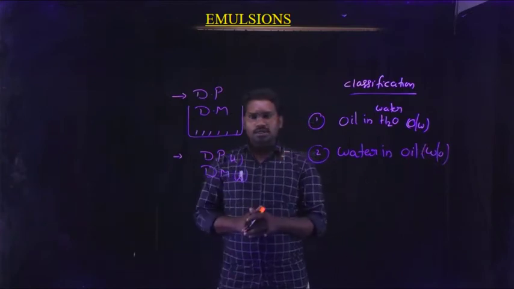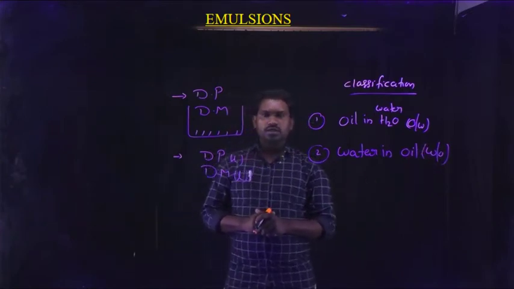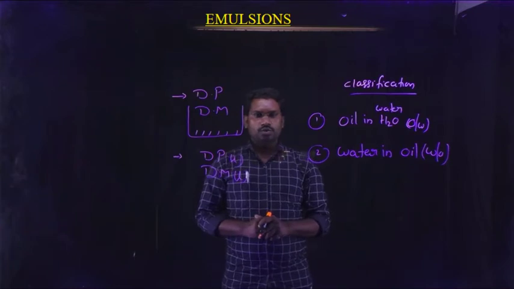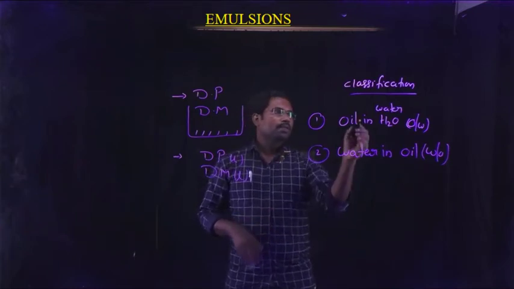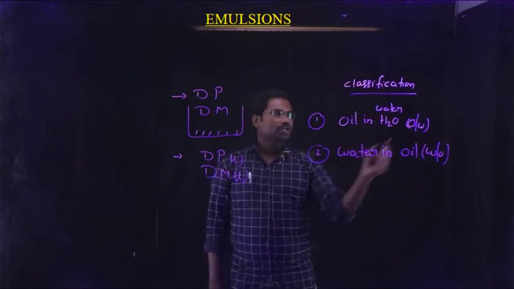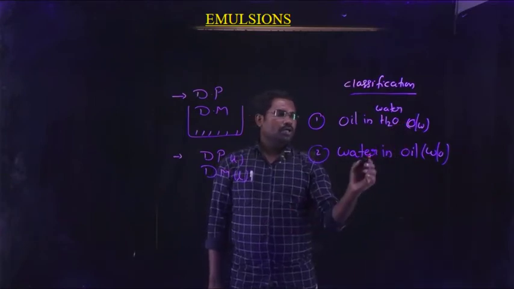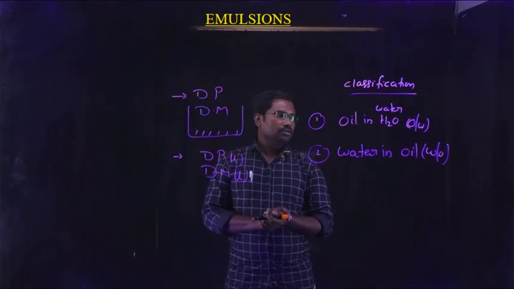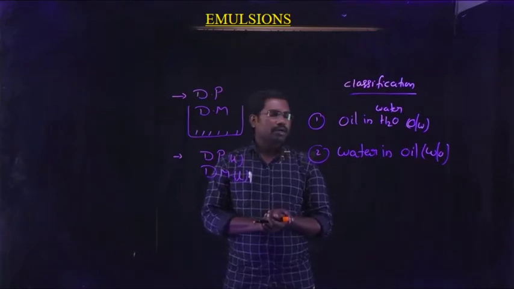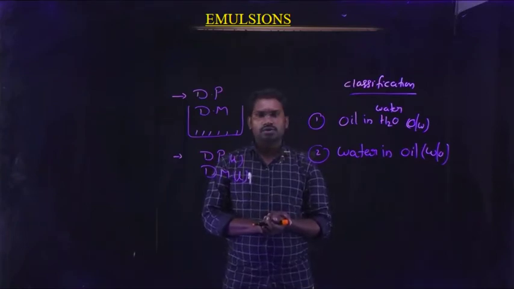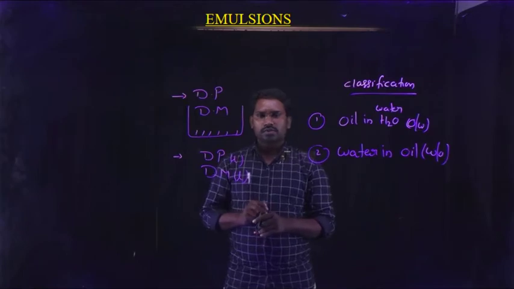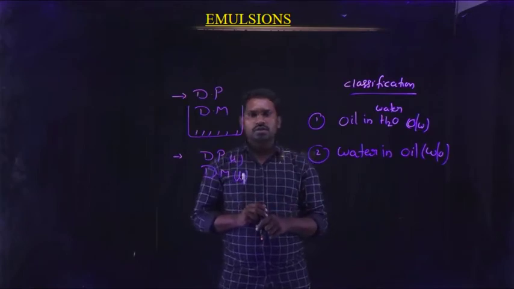So based on the physical state of the dispersive phase, emulsions can be classified into two categories. First one is oil in water type of emulsion, known as O/W type, and second one is water in oil type of emulsion, represented by W/O type of emulsion. So this is the definition of the emulsion and the classification of the emulsion.